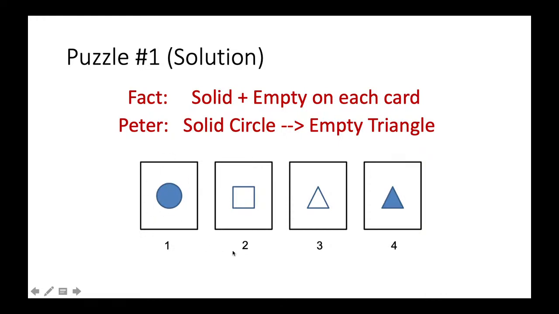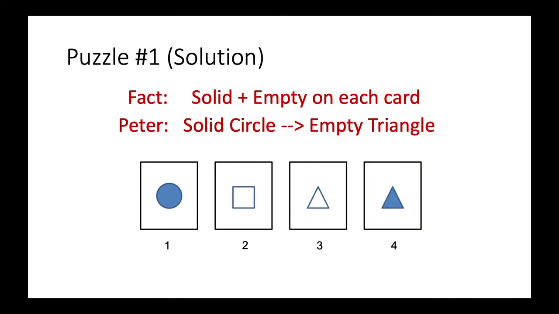Okay. Now how about the second card? The second card is an empty square. In fact, you should also turn card number 2. It is because the opposite of this card is a solid shape. It could well be a solid circle. If the opposite of 2 is a solid circle, you can also disprove Peter immediately, right? So card 2 should be turned because you don't want to miss a chance of disproving Peter.